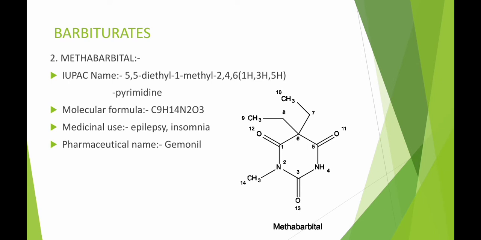Here is the second type of barbiturate drug, methabarbital. Methabarbital is a barbiturate anticonvulsant used in the treatment of epilepsy. It has similar properties to phenobarbital but a different structure.